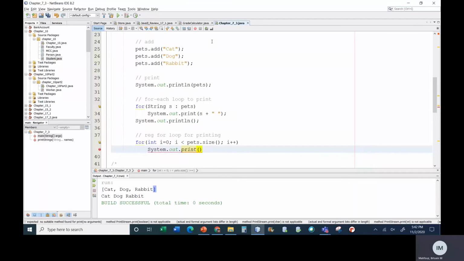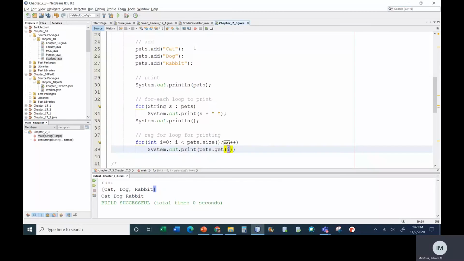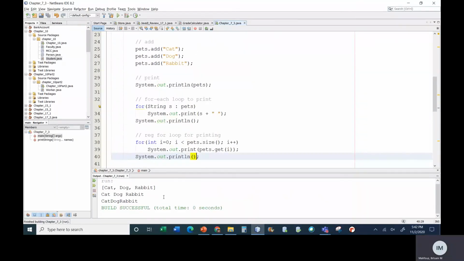And here I need to go to pets and grab an element. So just like there's an add method to add an item, there's a get method to get an item. Okay, so I can say get me what's at i. And then again here I'll just print an empty line. So again, this will also print me the contents of the array list.